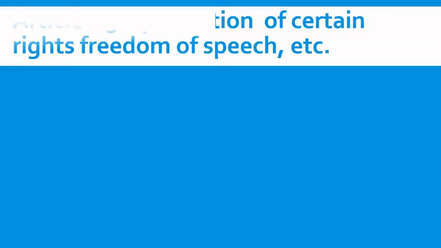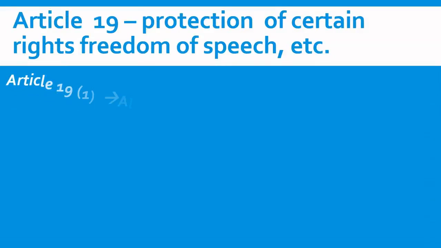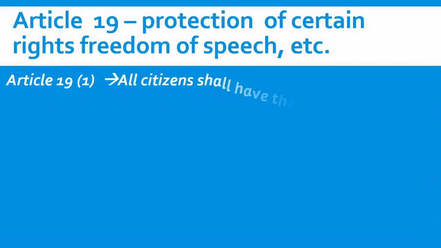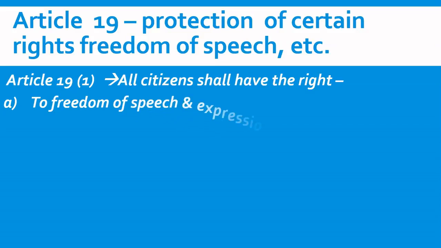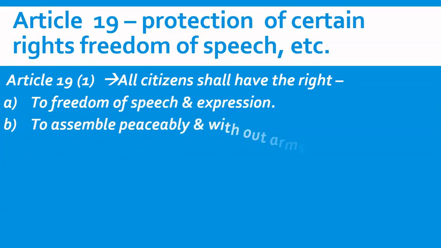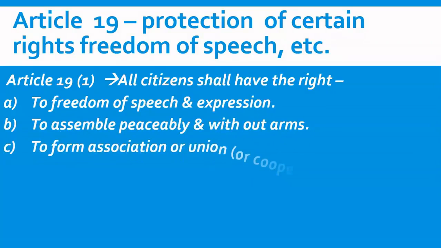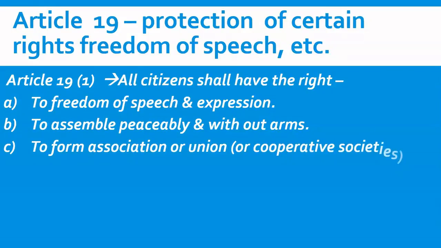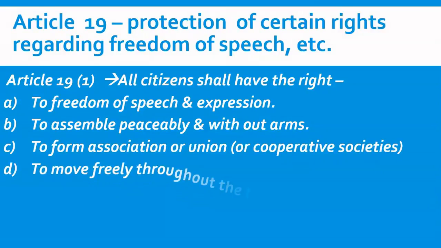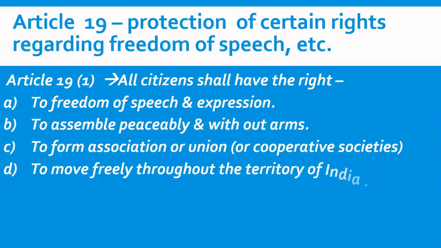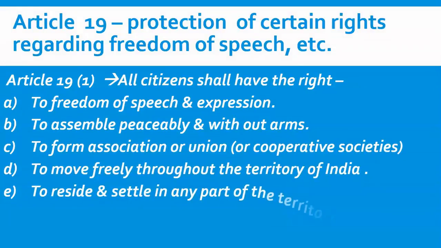Now friends, let's move further. Then comes Article 19. So what is Article 19? Article 19 says protection of certain rights regarding freedom of speech, etc. So Article 19 deals with the protection of certain rights regarding freedom of speech and so on. So let's study Article 19 in detail.